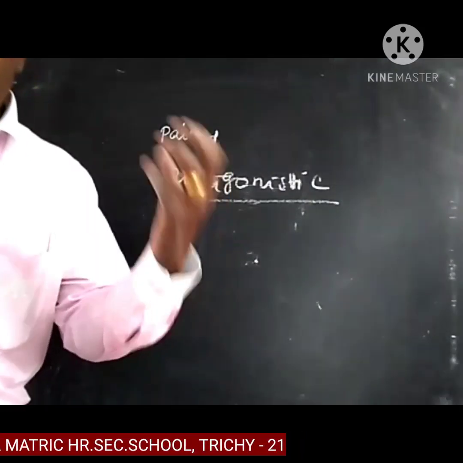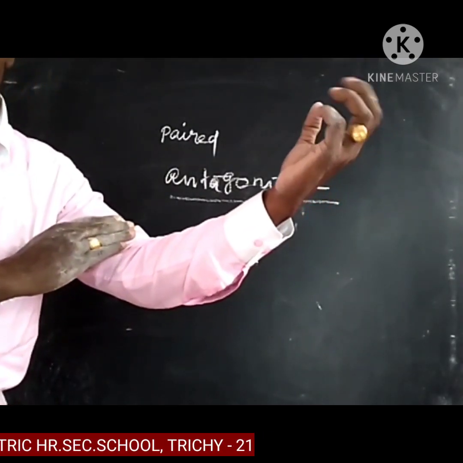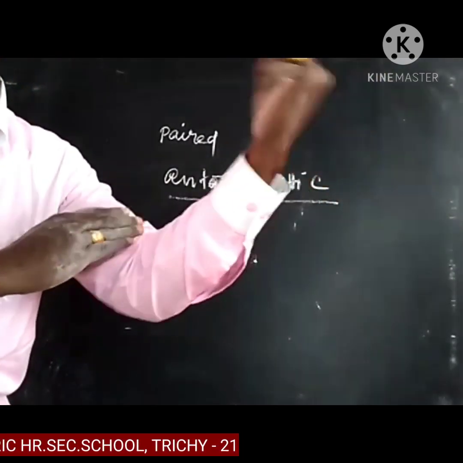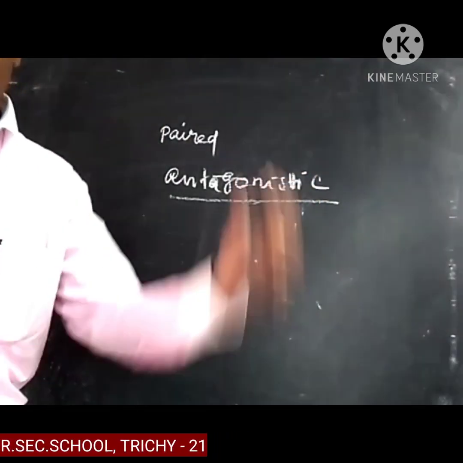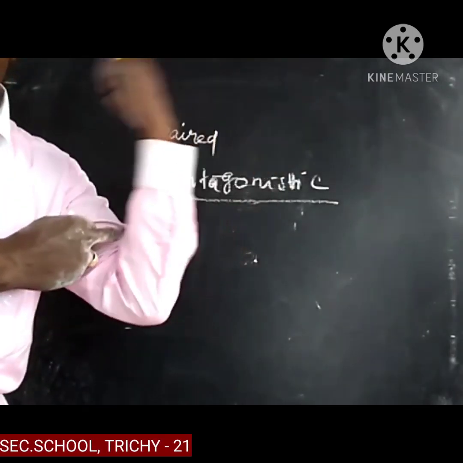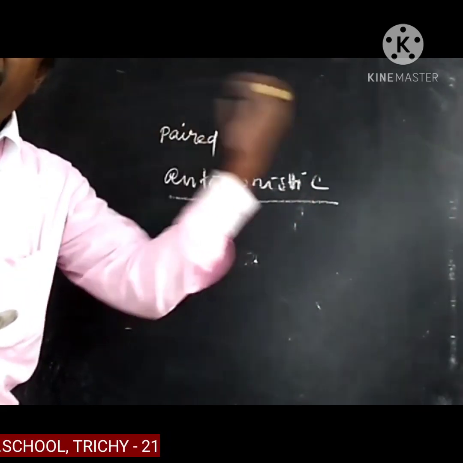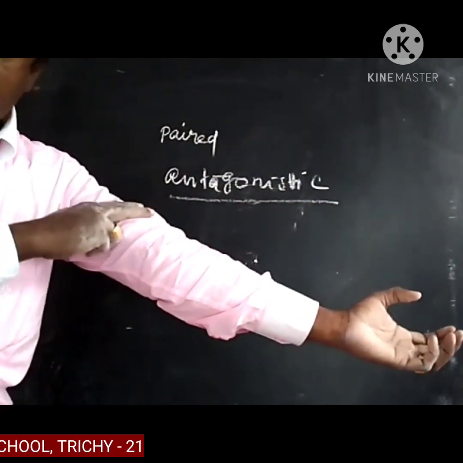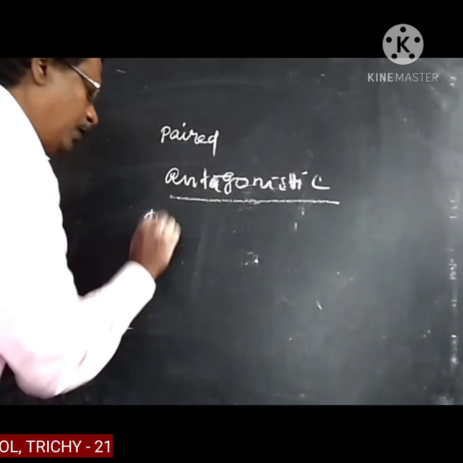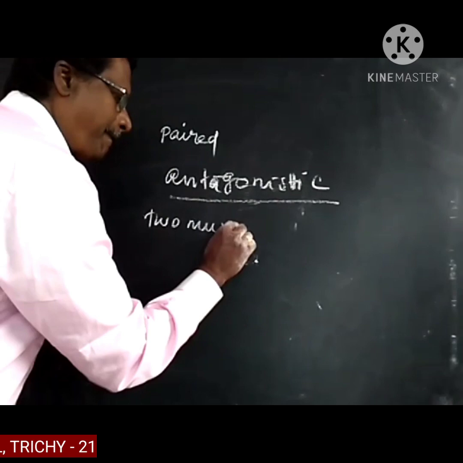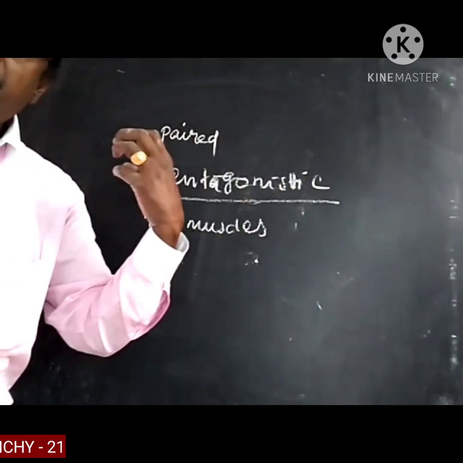Consider the muscles of the upper arm. The bending and straightening of the arm are controlled by the muscles of the upper arm.